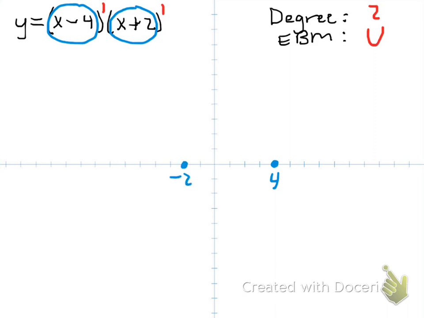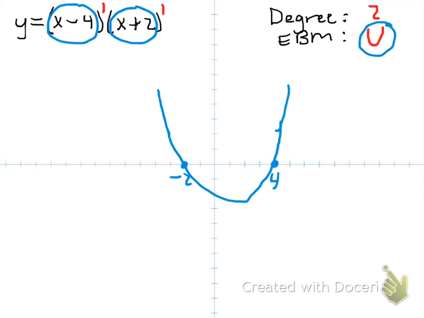Now, we know that each of the multiplicities is odd, and each of them is a 1, so that means that if the graph looks like this, the ends are going to go up. It's going to go up like that, and it has to cross through the x-axis at each of the x-intercepts, and so we just connect. Doesn't have to be pretty, but that's what it's going to look like. Each multiplicity is odd, so therefore the graph crosses the x-axis at each of the zeros. And that's it. So we already know what a parabola looks like.